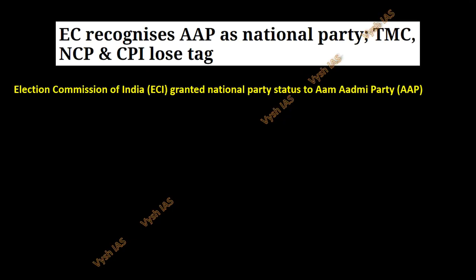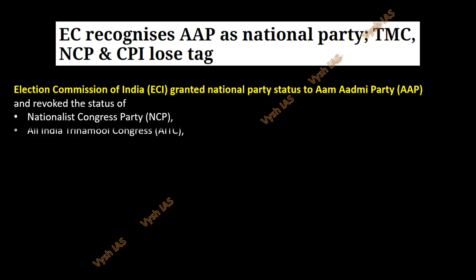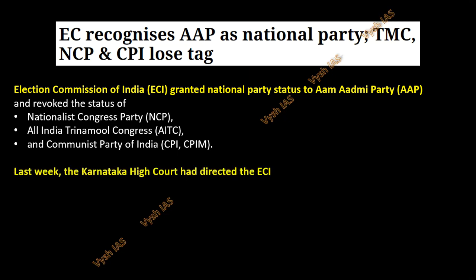Okay, so the Election Commission of India granted national party status to Aam Aadmi Party and revoked the status of the Nationalist Congress Party (NCP). Okay, it's not the INC, it's not the Indian National Congress. There we have Sharad Pawar's party, Nationalist Congress Party, then All India Trinamool Congress, that is the Mamata Banerjee related one, and the Communist Party of India, which is CPI and CPIM. Okay, the Marxist one. There are 2 different ones. So 4 parties have lost the status.